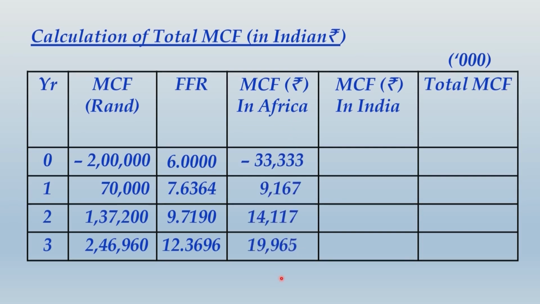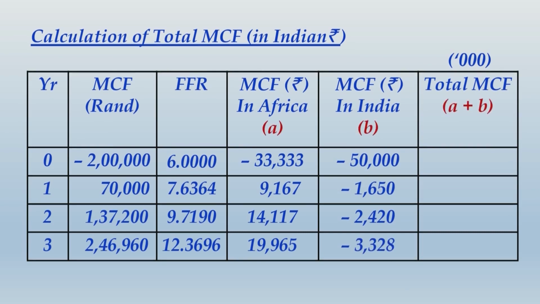So we get these values, and money cash flow in terms of Indian rupee arising in India, we have already worked out earlier. We identify this column as A, this column as B, and the aggregate of A plus B will give you the total money cash flows. And the total money cash flows we get will be these figures.